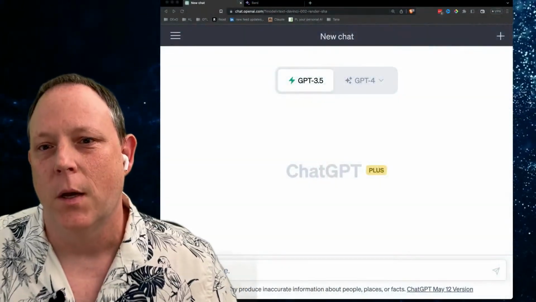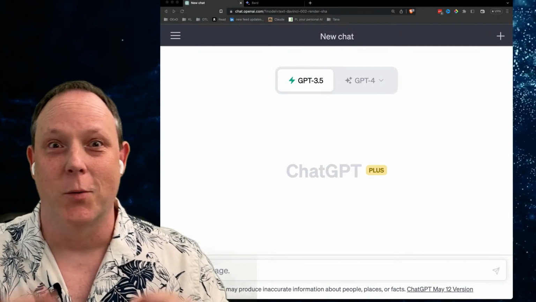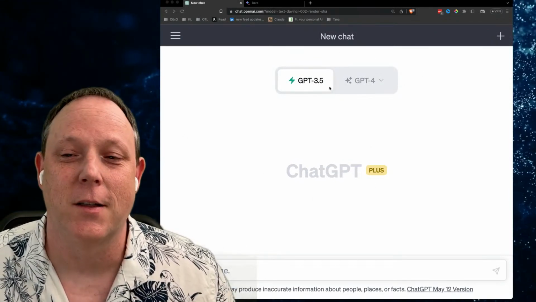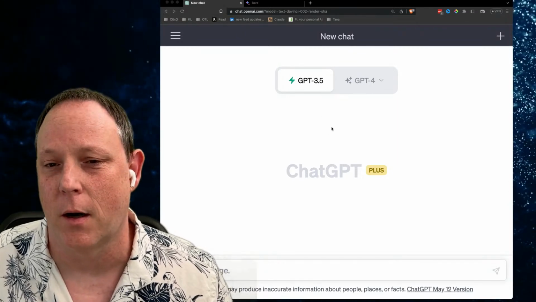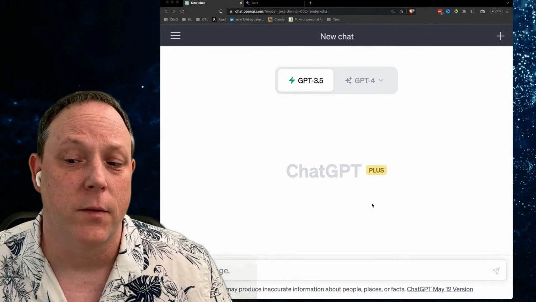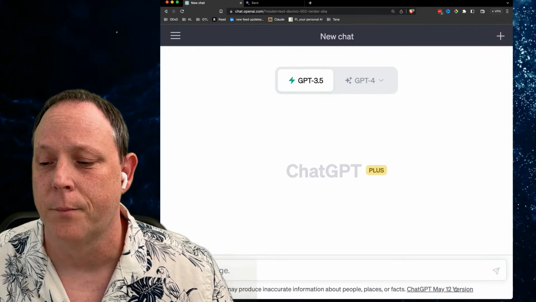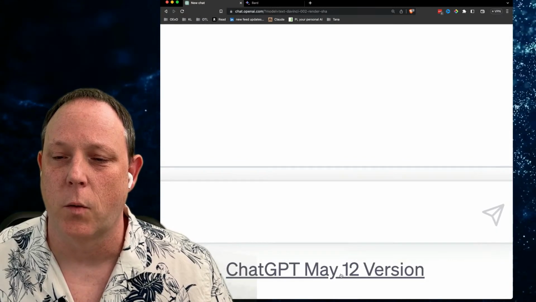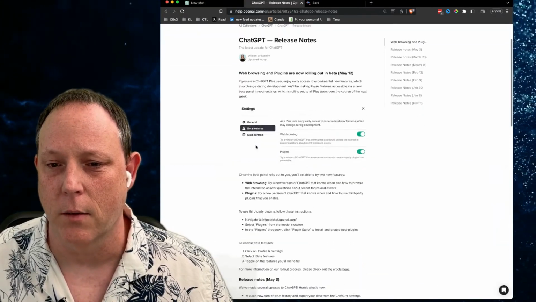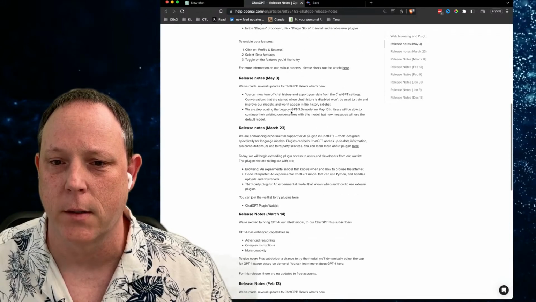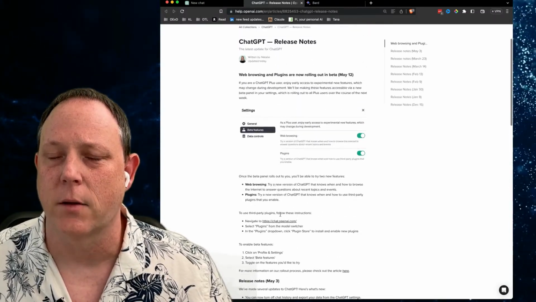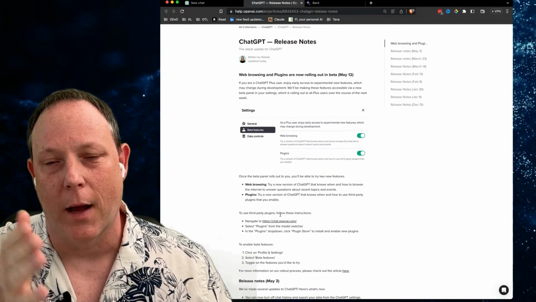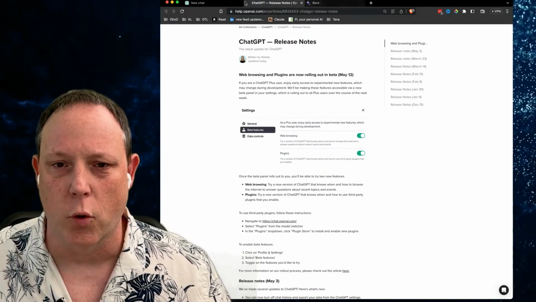The first piece of news today in the wide world of artificial intelligence and LLMs that I'm really interested in sharing is this one. This is OpenAI.com's chat, and the interface has changed, and you'll see down here, bottom right, that they have released a new version as of May 12th, and we can take a look at that. And really, there's some cool stuff, web browsing plugins, and they have taken the tools or plugins from alpha to beta, so it's available to a lot more people.